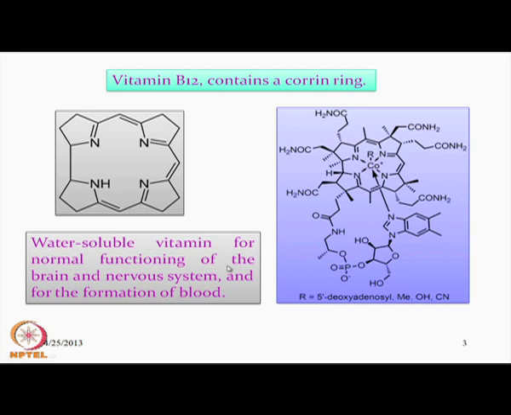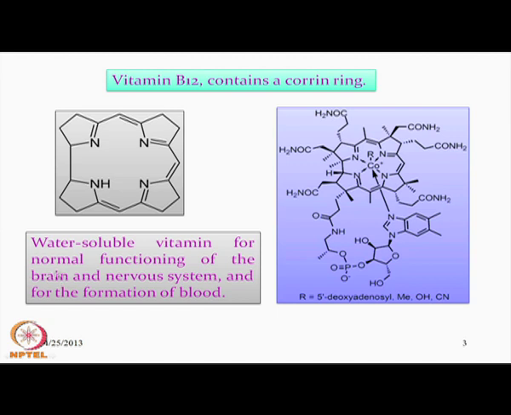It is well known to us that it is a water soluble vitamin, whose availability is very much required. It is also used as a medicine. When we have a shortage of this vitamin, we should be supplemented with vitamin B12 or cobalamin. Some well known brands of vitamin tablets and capsules containing cobalamin are available, because they are required for the normal functioning of the brain.